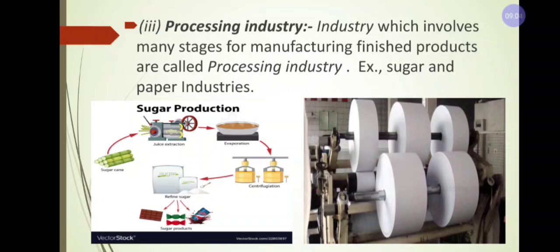After that, you get jaggery or refined sugar. From that refined sugar, you may produce chocolates. That means here they have 4 to 5 steps or stages. So that is the reason we call this a processing industry.